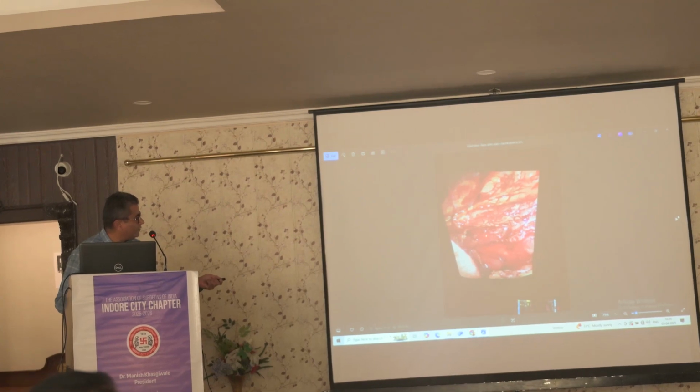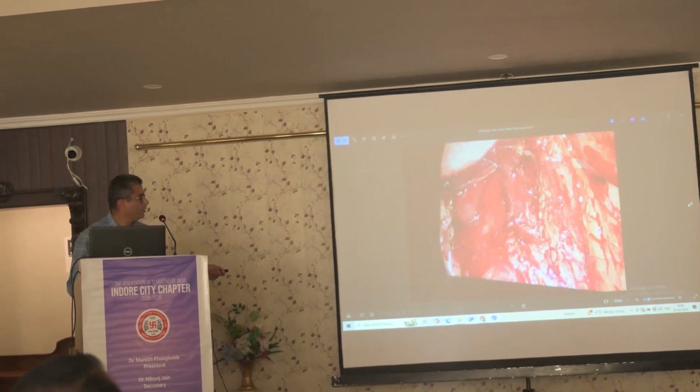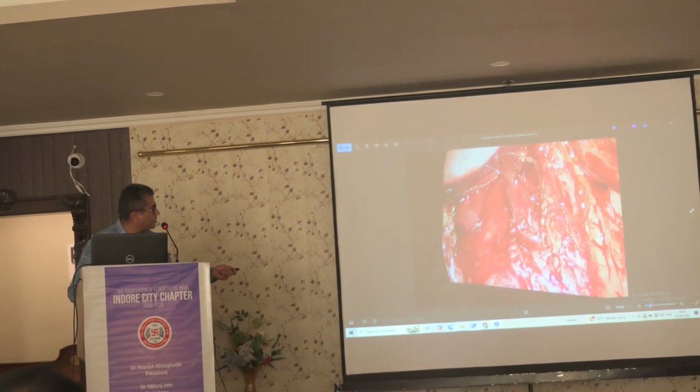In different angles, you have to clear this around 4 centimeters. So this is the area which has been bared.